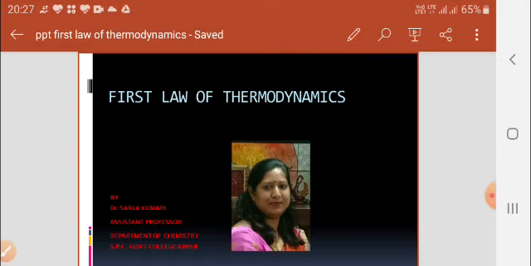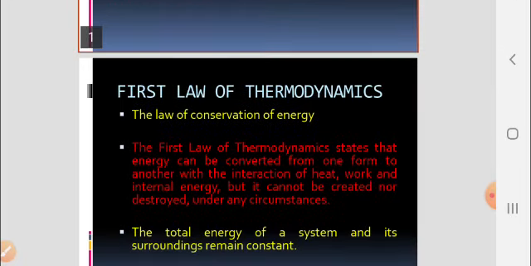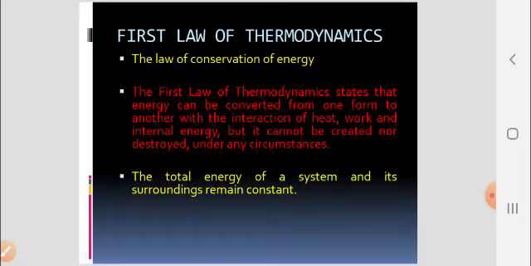Now we will discuss the first law of thermodynamics. What is the first law of thermodynamics? It is also known as the law of conservation of energy. The first law of thermodynamics can be defined as that energy can be converted from one form to another with the interaction of heat, work, and internal energy, but it cannot be created nor destroyed under any circumstances.